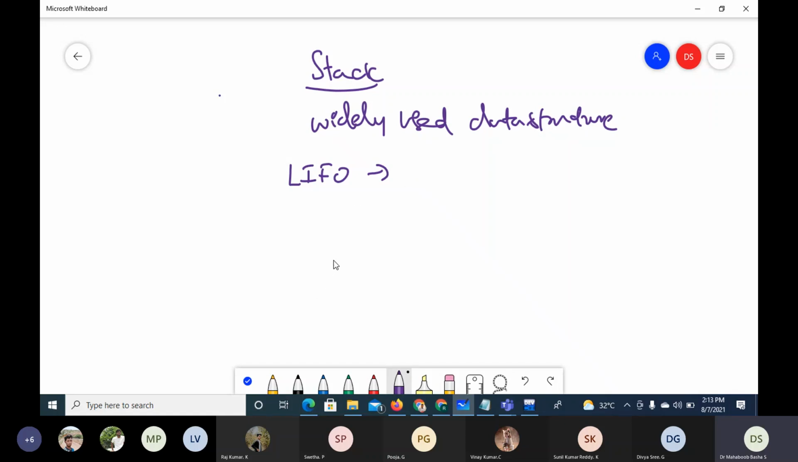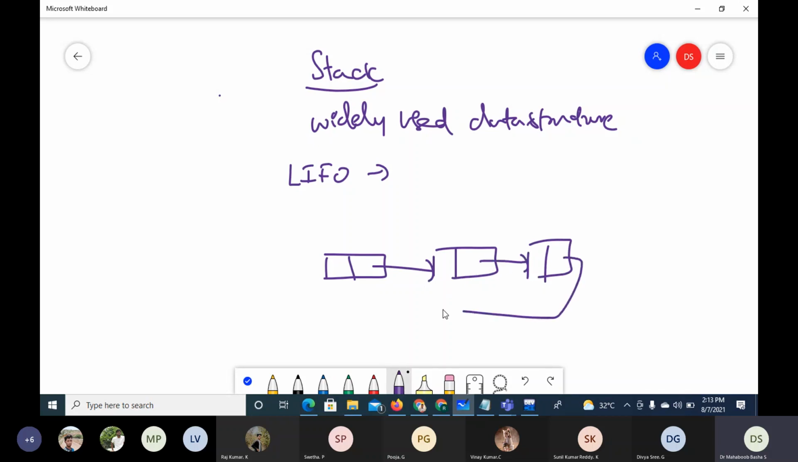In the case of a linked list, I may add a node in the beginning, I may add a node at the end, or I may add a node in the middle. Then I may delete the first node, I may delete the last node, or I may delete a node in the middle. So whichever node I want to delete, I can delete, and wherever I want, I can insert.